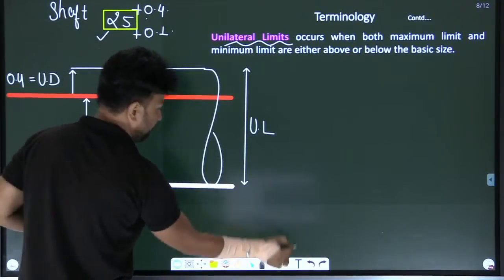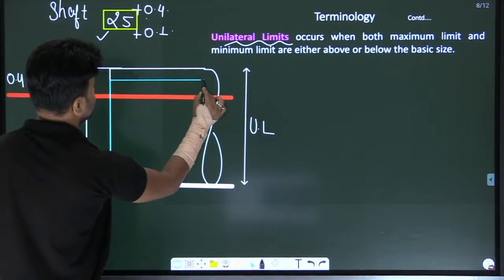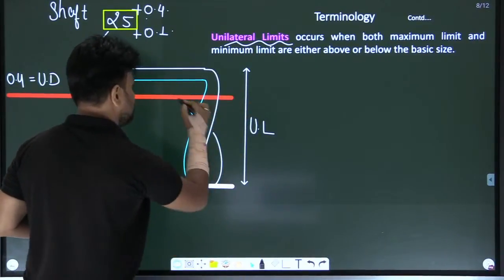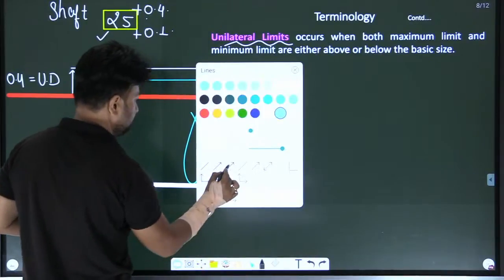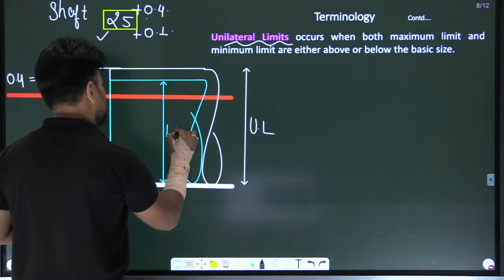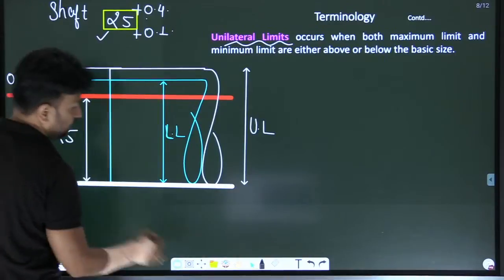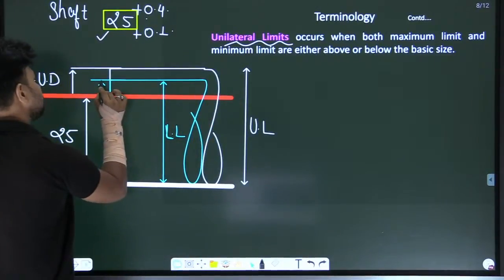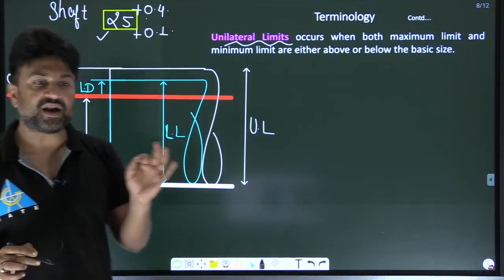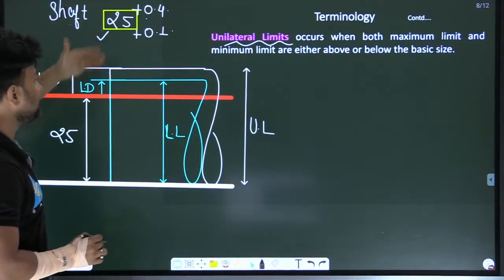Now, let me draw the 25.1. So here, this is the next size. This is the lower limit. Now, see here, my dear, this is the lower deviation. Both the deviations lie on the same side.